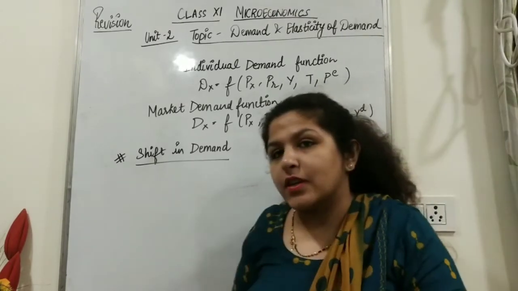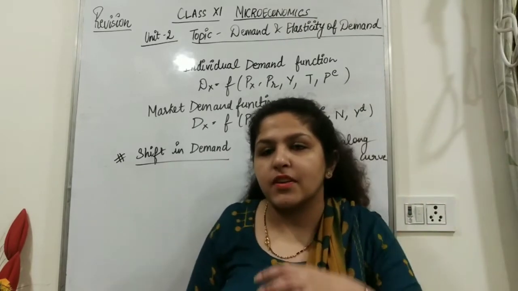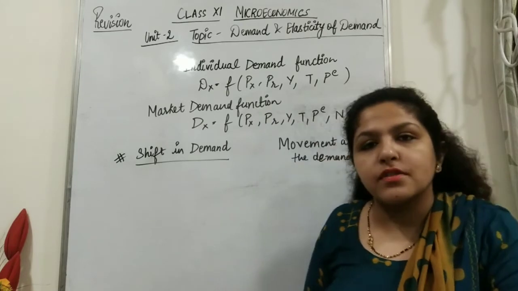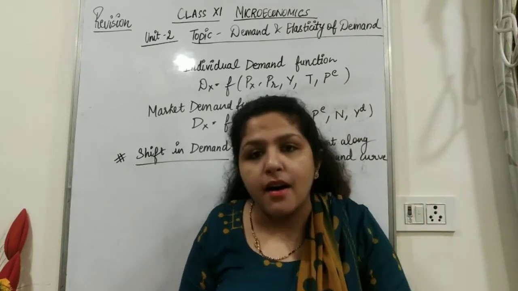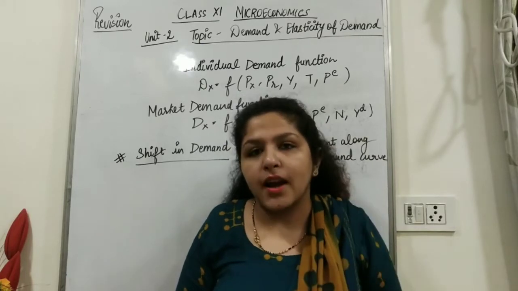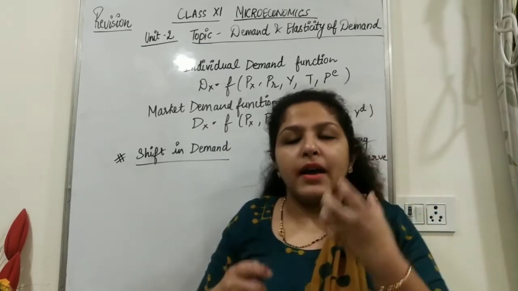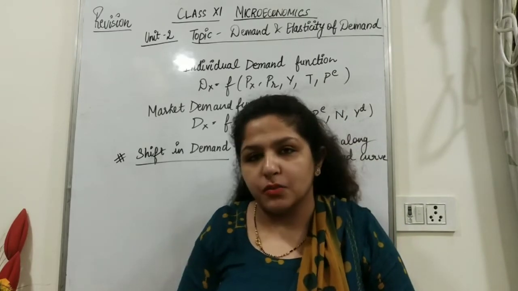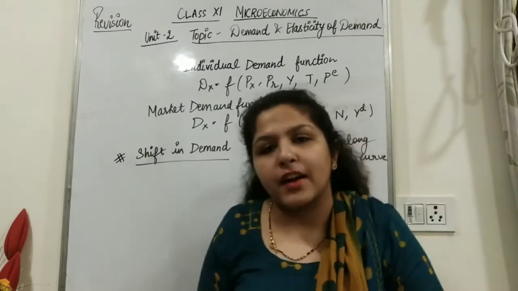From the individual demand function, market demand function. As in my previous sessions, I have explained in the demand sessions that individual demand is the demand of a commodity by a consumer. On the other hand, the market demand refers to the demand of a commodity by all the consumers, right? So, individual demand is being affected by many factors.